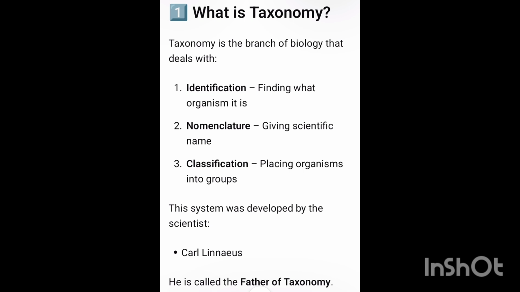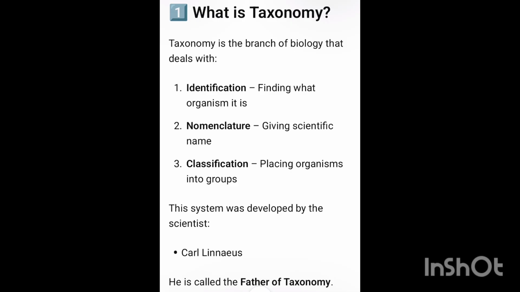Systematics takes into account the evolutionary relationships between organisms. Who is the father of taxonomy? Carolus Linnaeus. This system was developed by the scientist Carolus Linnaeus.